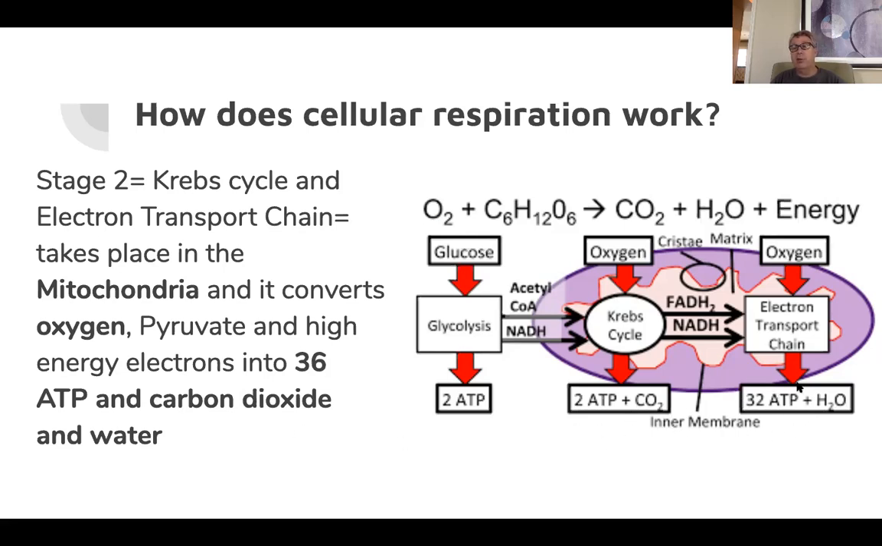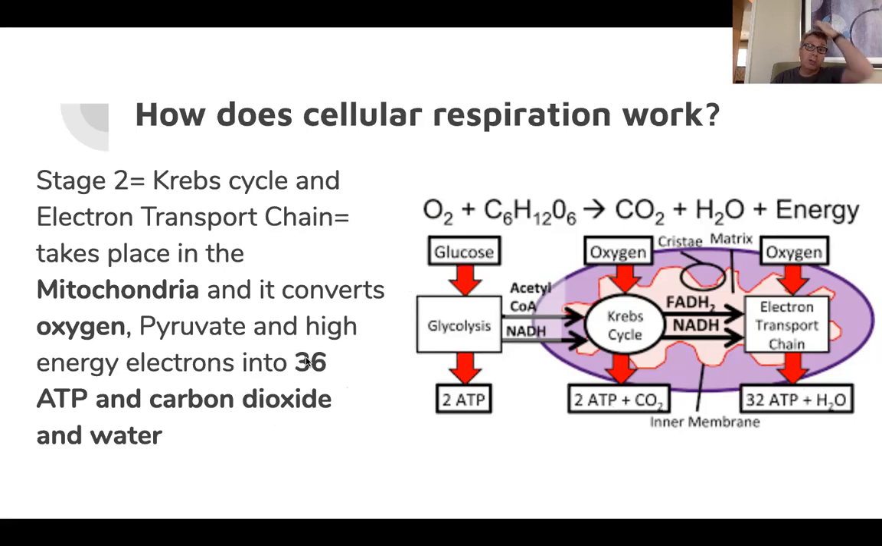Right, so we have 32 here, we have 2 here, 32 plus 2, and then we had the 2 from before. So we're talking about 36 total ATP per 1 molecule of glucose. And that's really important to remember.